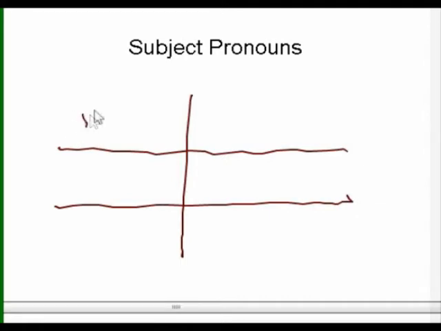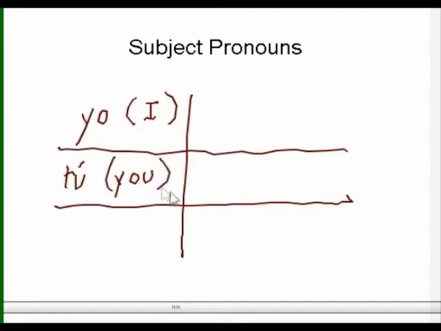The word for I is yo. And I'll go ahead and write I in parentheses here. The word for you is tú, T-U with an accent mark on the U. The word for he is él, E-L with an accent mark on the E. The word for she is ella, E-L-L-A.